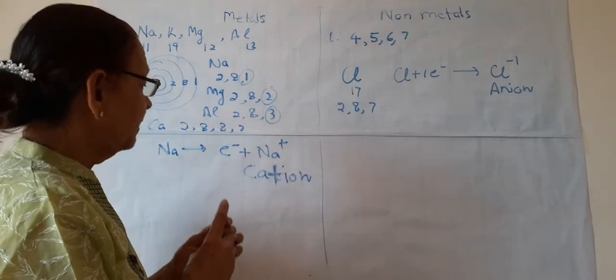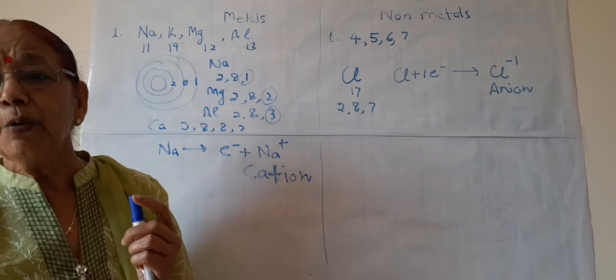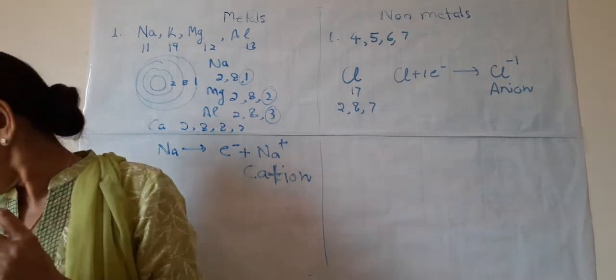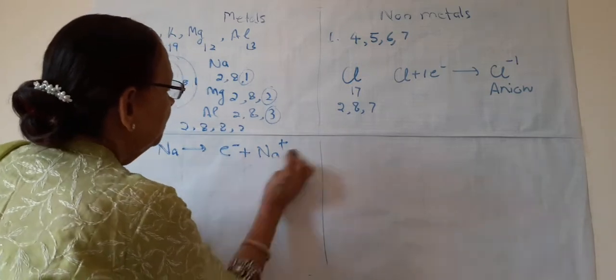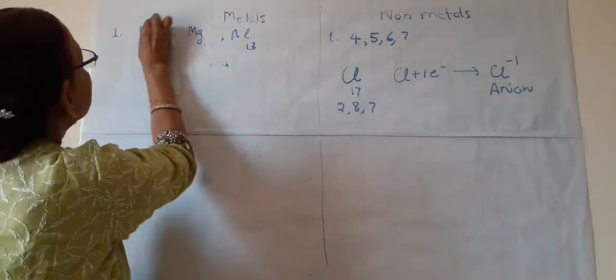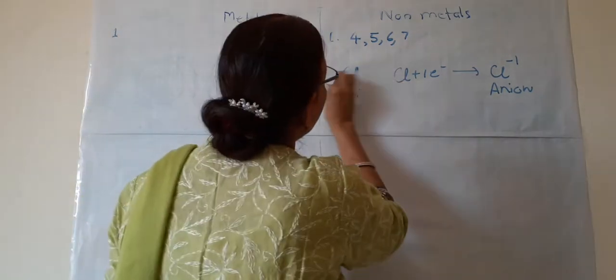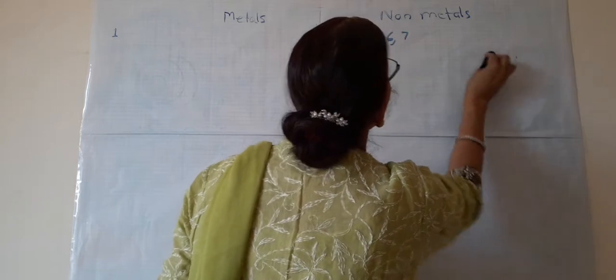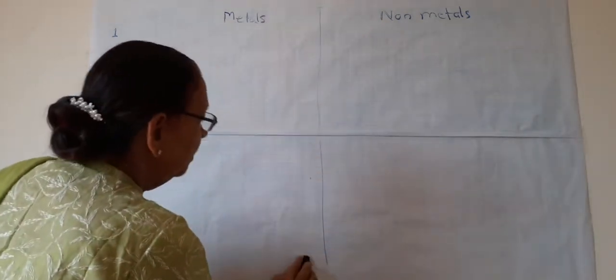This is about the definition of metals and non-metals, and now we will do some physical properties of metals and non-metals. So write the next one, physical properties, and you try to learn more examples of metals and non-metals from your book.